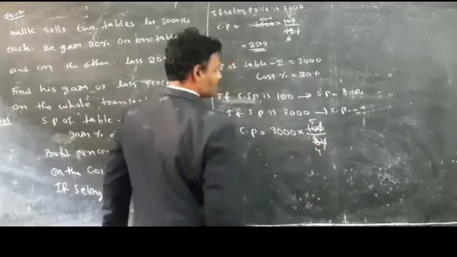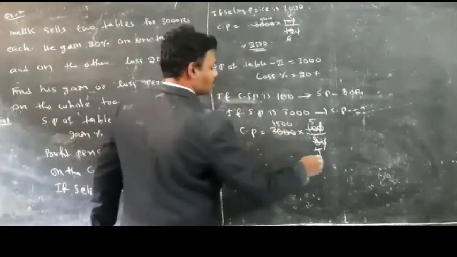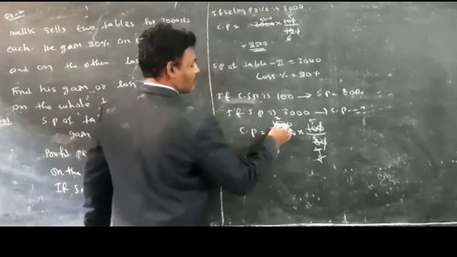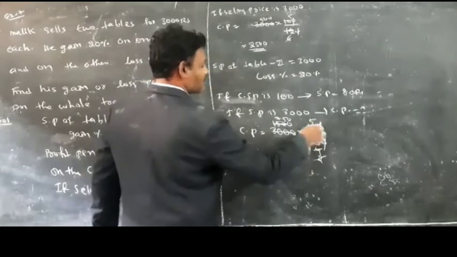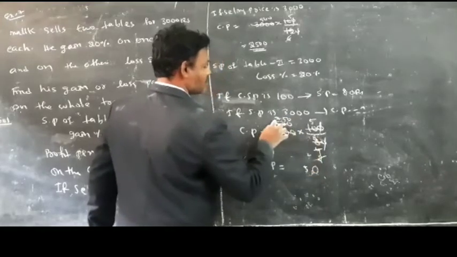2 5s are 10, 2 4s are 8. 2 1s are 2, 1 5s are 5, so 0. Next, 2 7s are 14. 1 9 2 5s are 0. So the cost price of the second table is 5 zeros are 0, 5 5s are 25, 2 5 7s are 35.